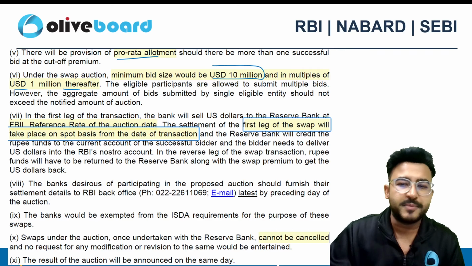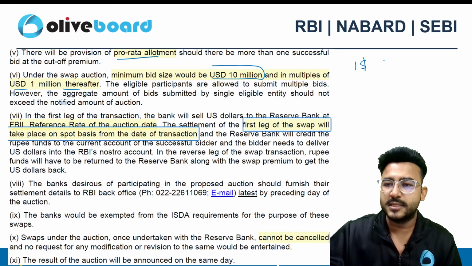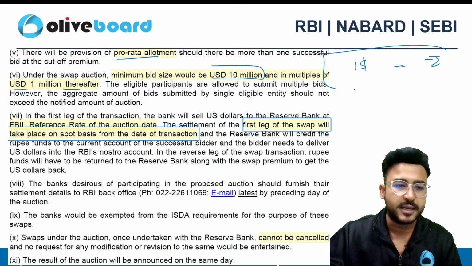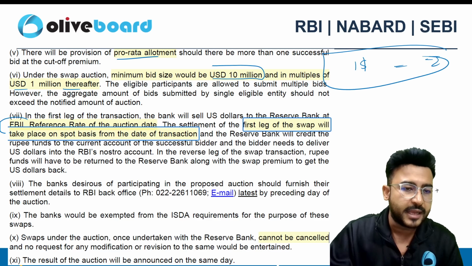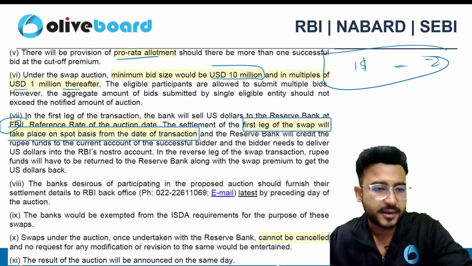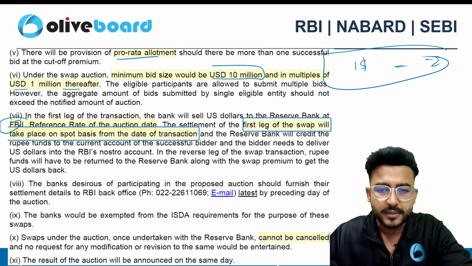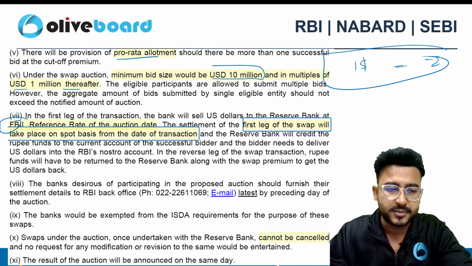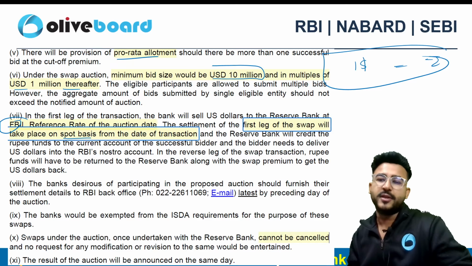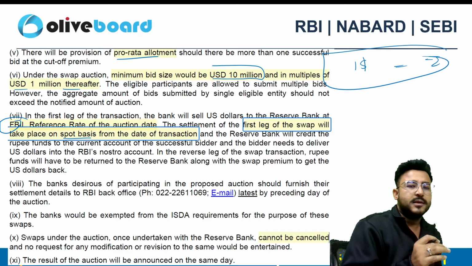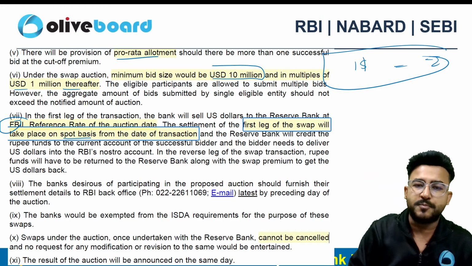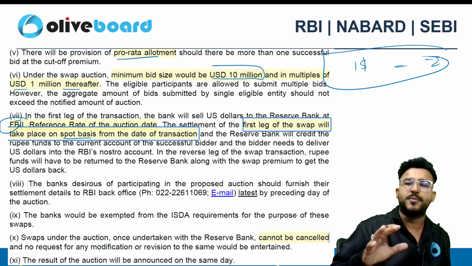रेट कौन सी रेट पे सेटलमेंट होगा, because there are two currencies, right, $US by INR, तो कौन सी रेट लेंगे हम, FBIL रेफरेंस रेट हम ले लेंगे यहाँ पे, right. The first leg will take place on the spot basis, right? On the date of transaction. This transaction will take place on the spot basis. मतलब spot का मतलब on the spot, अभी का अभी.